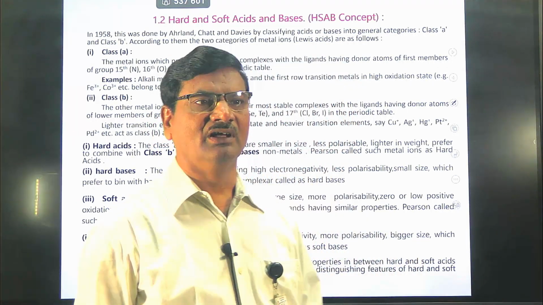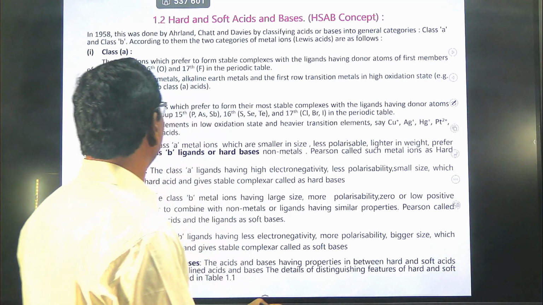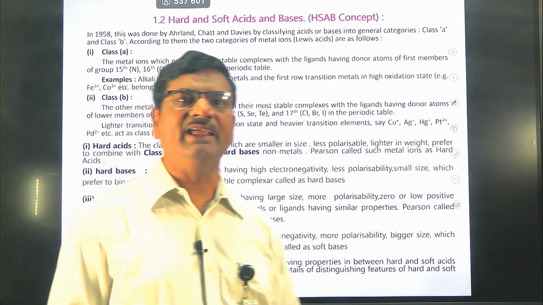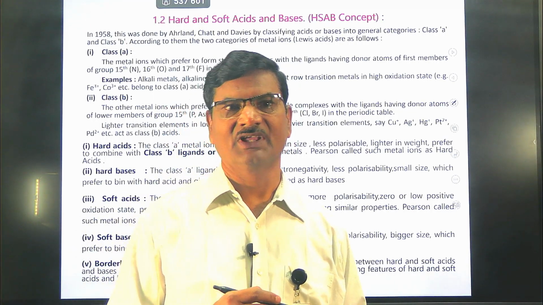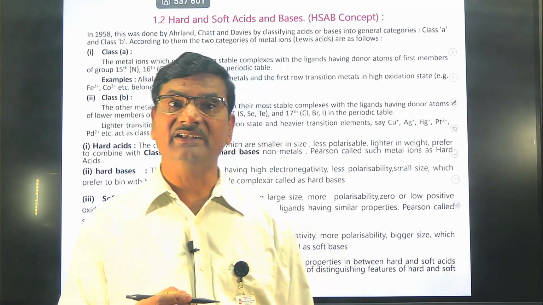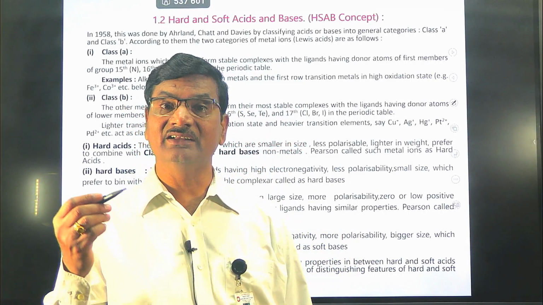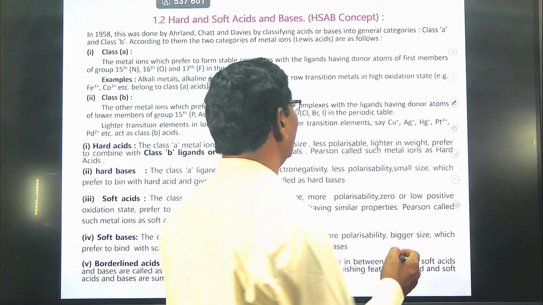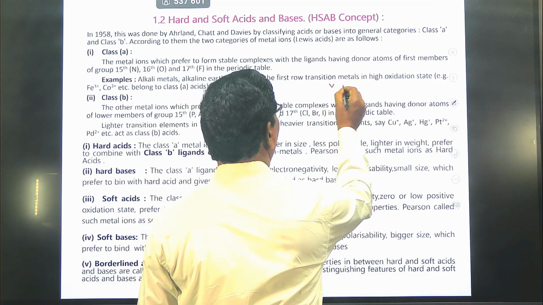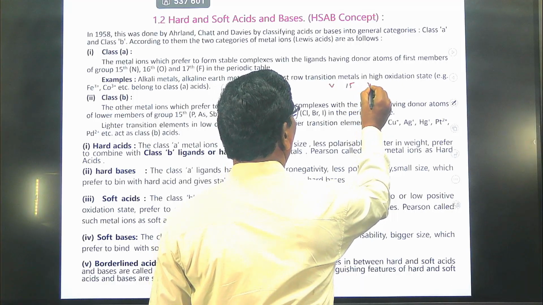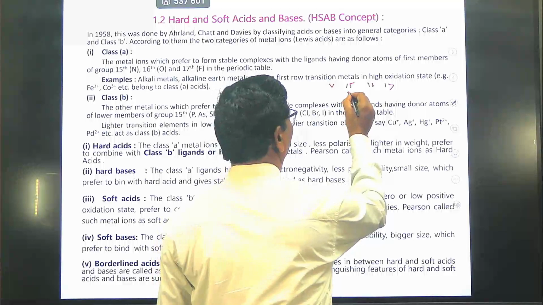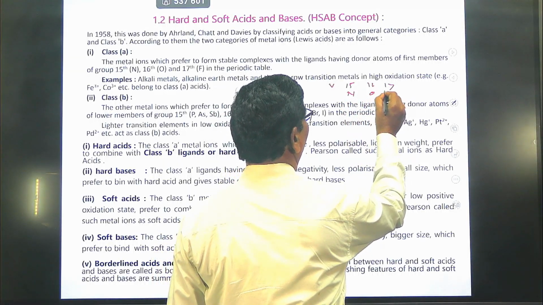Hard and soft acids and bases relate to class A and class B metals. Class A metals are those that combine with the first members of the 15th, 16th and 17th groups, that is nitrogen, oxygen and fluorine.